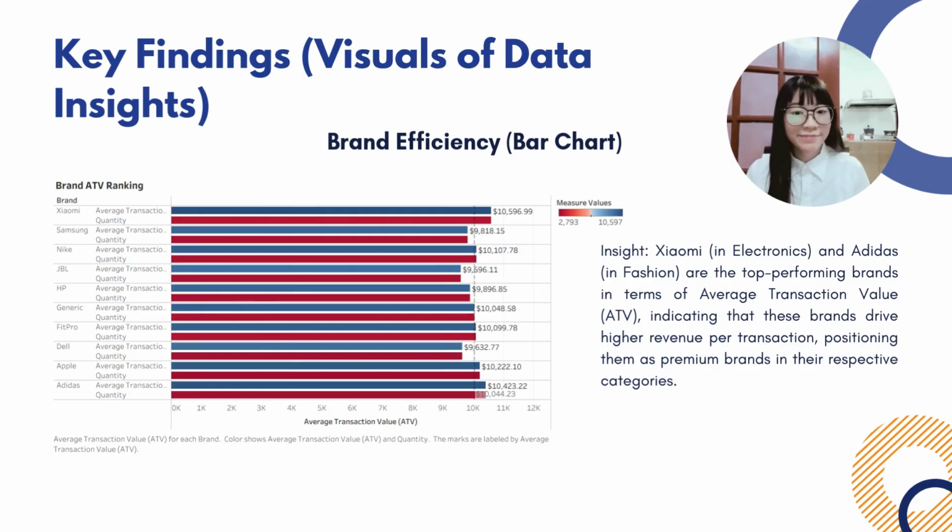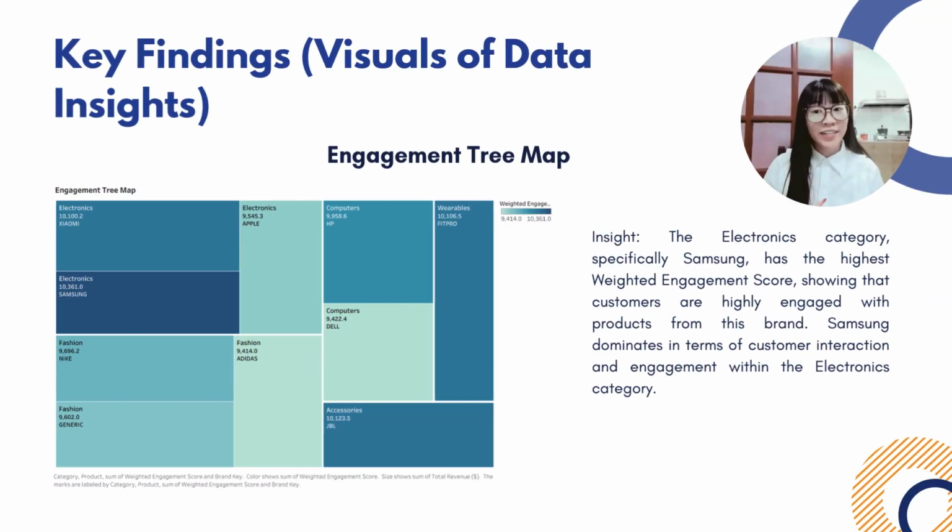inventory strategies. Coming to the last key finding, this visualization is the engagement tree map, which shows customer engagement across product categories and brands. The size of each block represents the weighted engagement score, which combines customer ratings and review volumes. From the tree map, we can see that the electronics category dominates overall